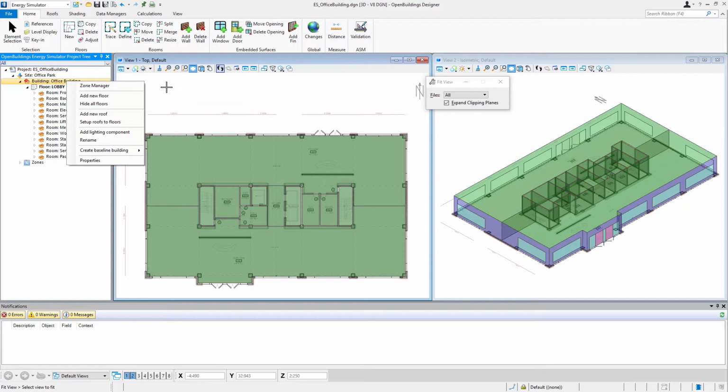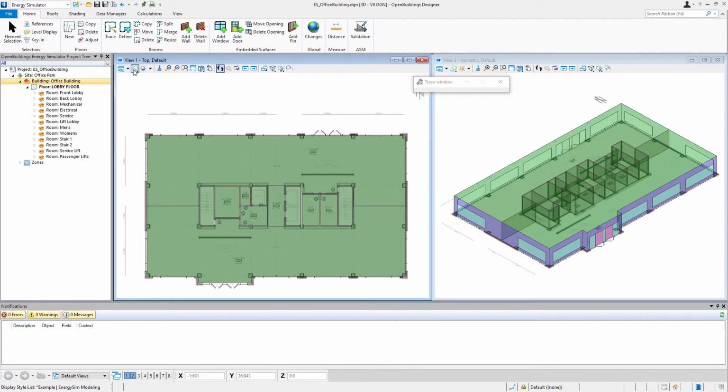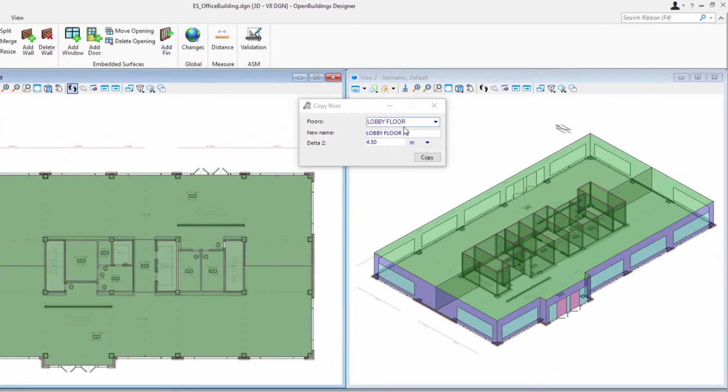But since the next 2 floors would actually be very similar to our ground lobby floor, we're going to just copy the lobby floor. So up on our tools on the ribbon, you'll see there's a floors group. We've already created a new floor, but this time we're going to copy a floor. So I'm going to select the copy floor. So the floor we're going to copy is the lobby floor.